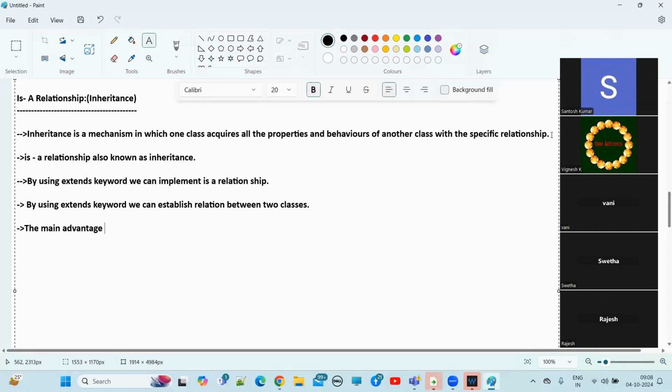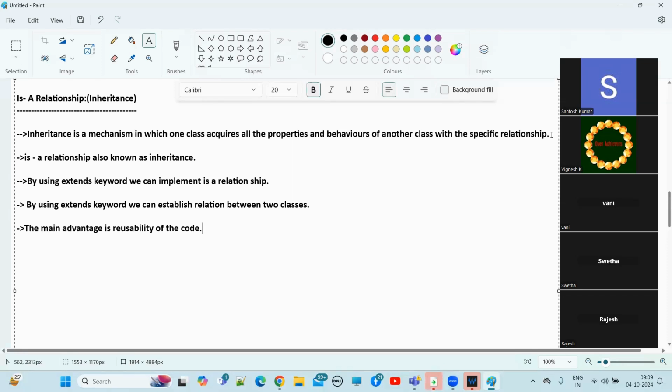Code reusability. The main advantage is reusability of the code. Right? Understand? What is the main advantage here for inheritance? Reusability of the code.